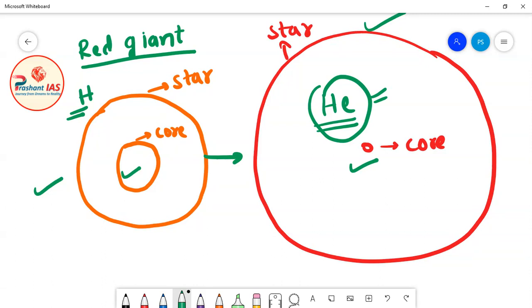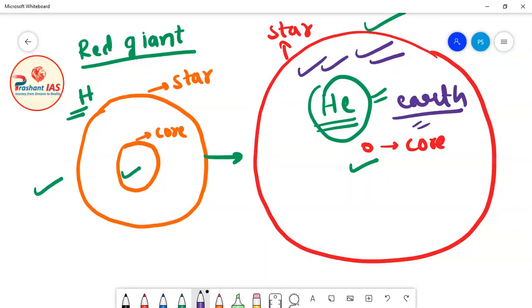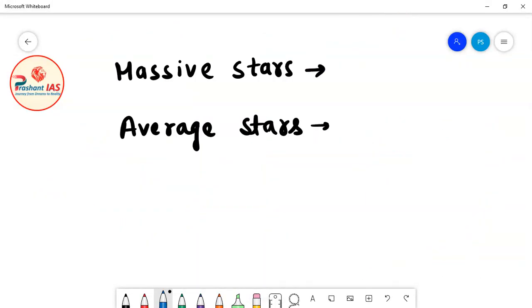Now friends, for example, if we talk of our sun, then in this stage our sun will even eat the orbit of earth. The size of the sun will become as big as compared to the orbit of earth. So the sun will even eat the orbit of earth when it comes to this stage. Now friends, till now this story is the same for massive stars as well as average and small stars. But after this step, the story will become different for massive stars and for average and small stars.